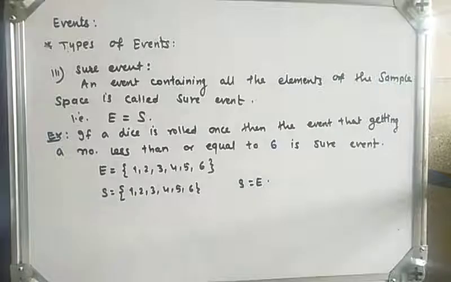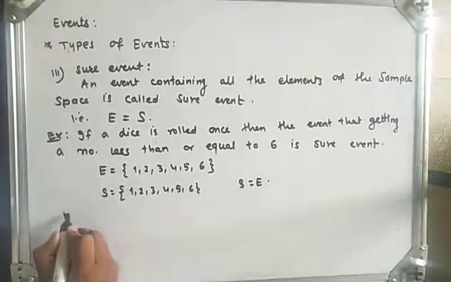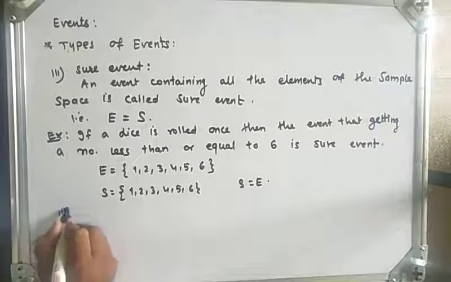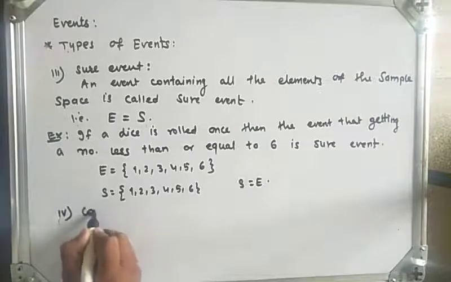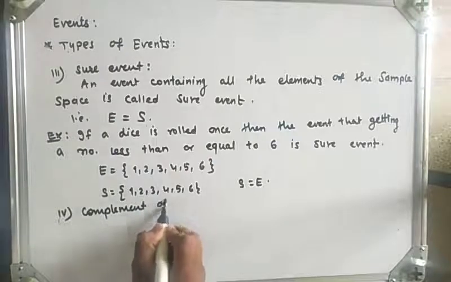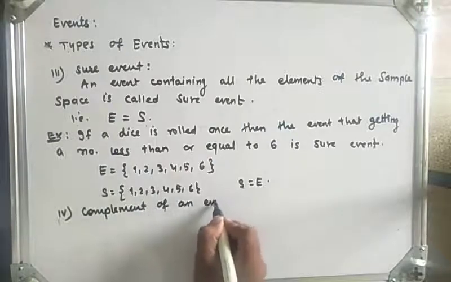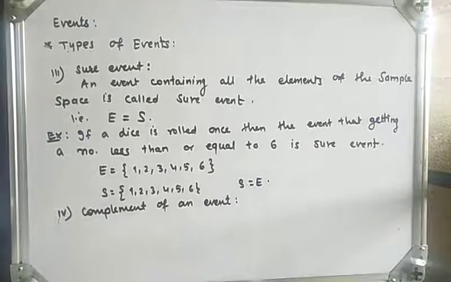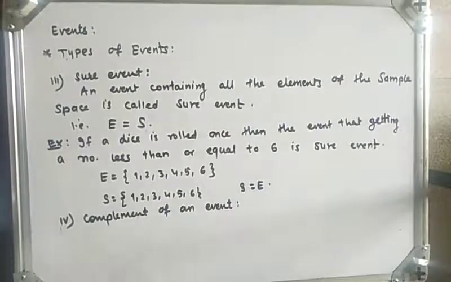Now the next type, the fourth one, is the complement of an event. So let's see the definition of complement of an event.